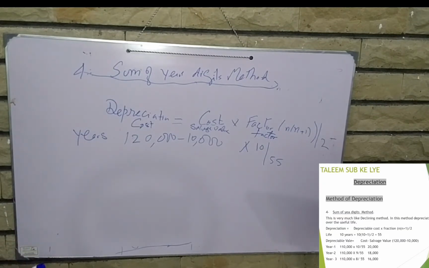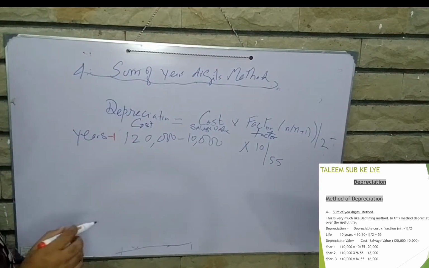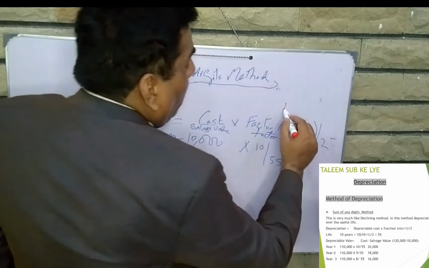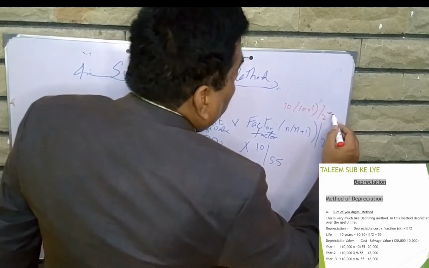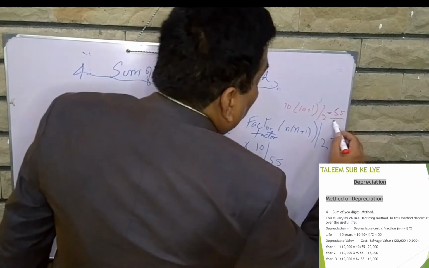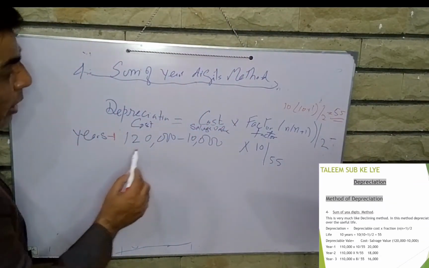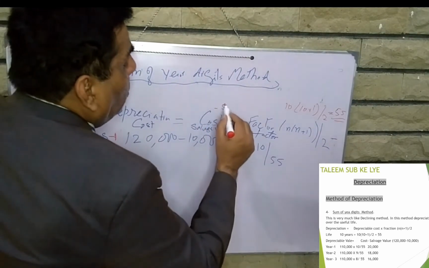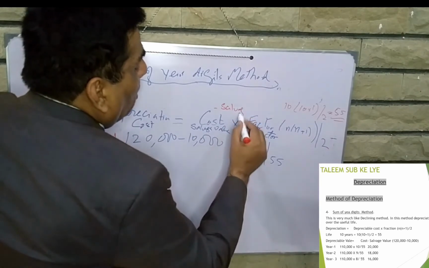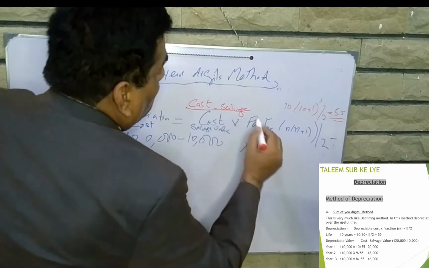Understand? So how will we calculate the depreciation for year 1? First we calculate the factor: 10 into 10 plus 1 divided by 2. That factor is 55. Then the formula is cost minus salvage value into factor.